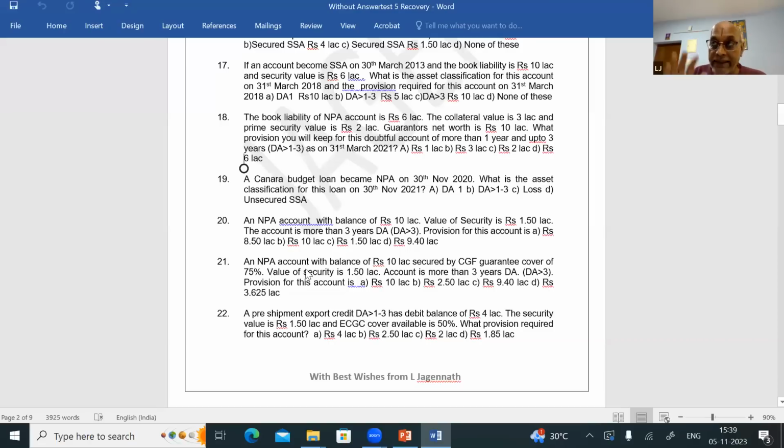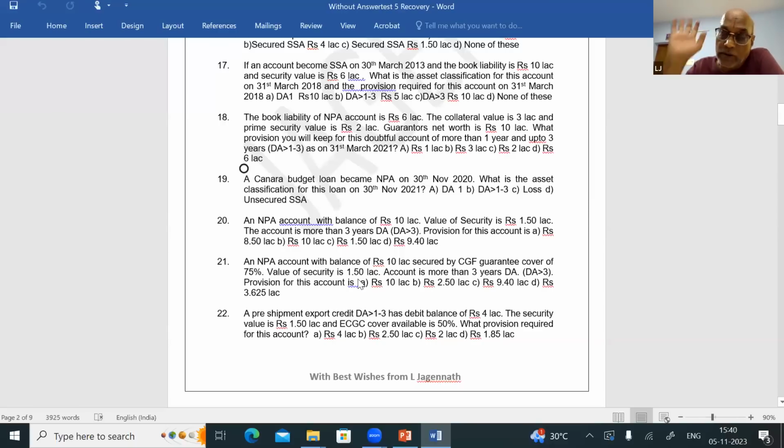Okay, question number 21. See, the same question, number 21. There is a government guarantee in question number 21. If there is a government guarantee, how to calculate the provision? In question number 20, there is no government guarantee. Okay, question number 21, you see. An NPA account with balance of rupees 10 lakhs secured by CGF guarantee cover of 75%. Value of the security is 1.50 lakhs. Account is more than 3 years DA.